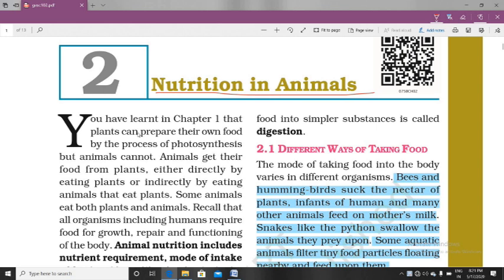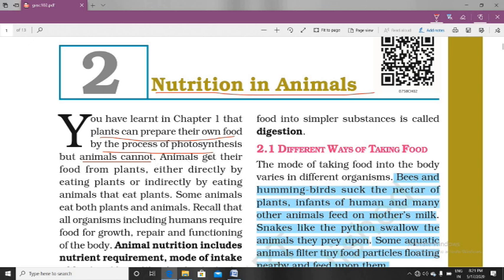In the last chapter we studied how plants take their nutrition, and in this chapter we are studying nutrition in animals. As we know, plants can prepare their own food by the process of photosynthesis, but animals cannot.